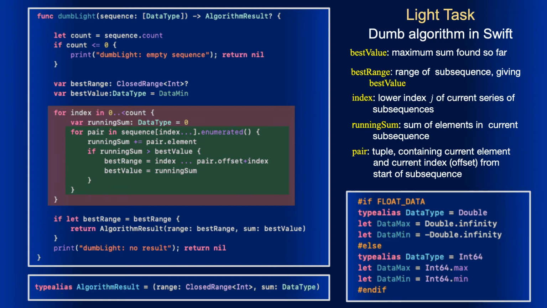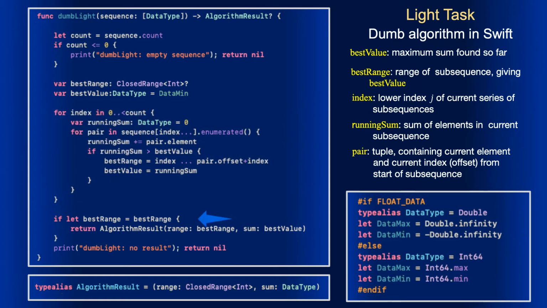After the outer loop is complete, we check if the best range is set, and if it is, we return the algorithm result with the range and the best sum. Otherwise, we print the error message and return nil. After all, the dumb algorithm has a good feature. It is simple and straightforward, therefore it can be trusted. So we will use it for testing the optimized algorithm, which is too tricky to be trusted.